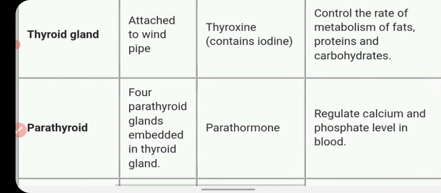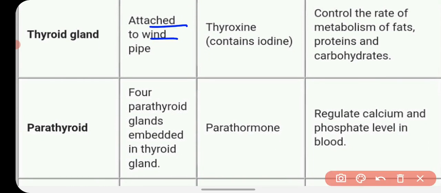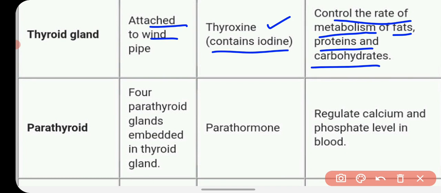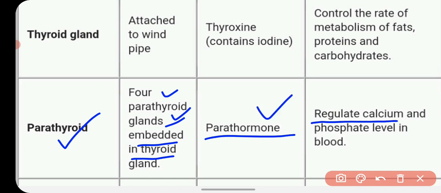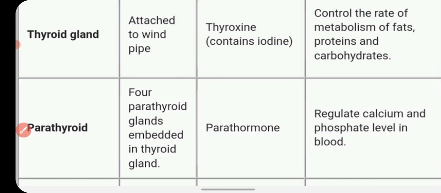Thyroid gland. The thyroid gland is attached to the windpipe. It releases the hormone called thyroxine. It contains iodine, and thyroxine controls the rate of metabolism of fat, protein, and carbohydrate. Parathyroid. Four parathyroid glands are embedded in the posterior part of our thyroid gland, and this releases a hormone called parathormone. This parathormone has the function of regulating calcium and phosphate levels in our blood.